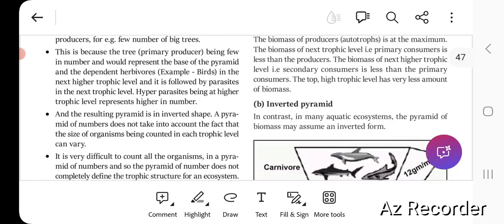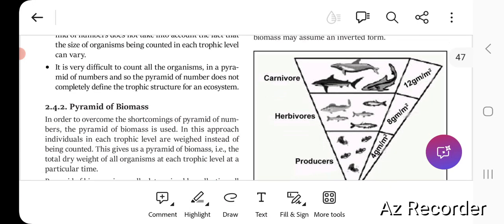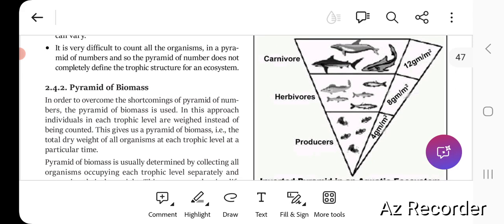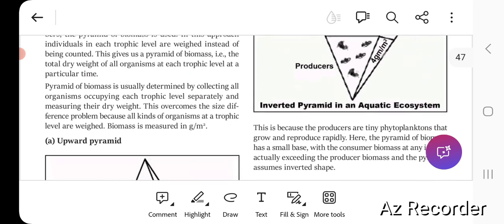Okay. Now it is inverted in the case of aquatic ecosystem. Why? Because when we are taking producers, their dry weight is only 4 gram per meter square. Then for herbivores, the fishes, if we are taking dry weight, it is greater than producers, that is 8 gram per meter square. Again the top carnivore fishes are there, which are greater in weight, that is 12 gram per meter square. So this is the dry weight we are talking about.